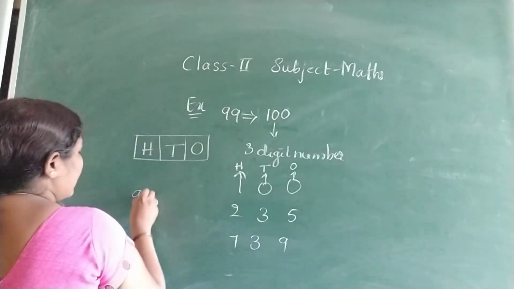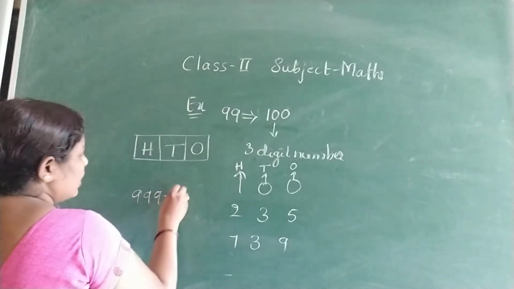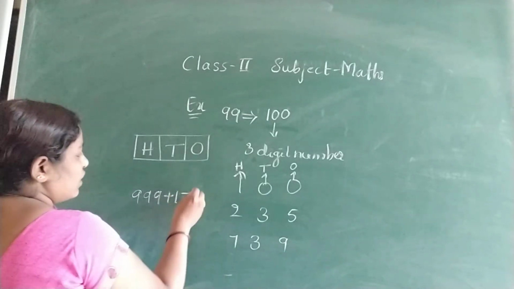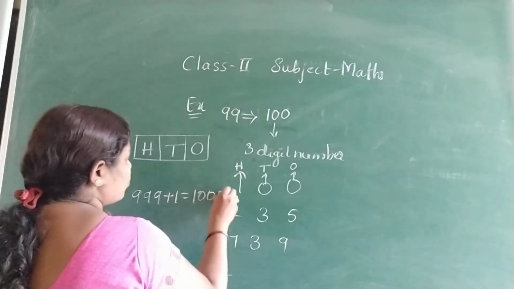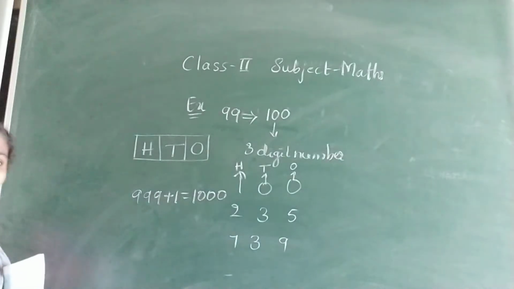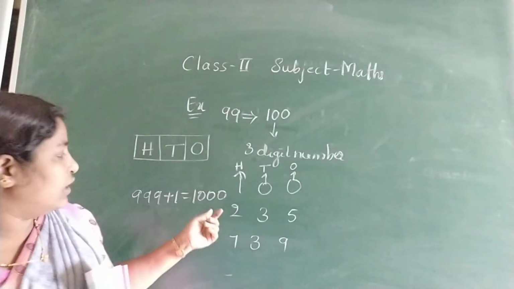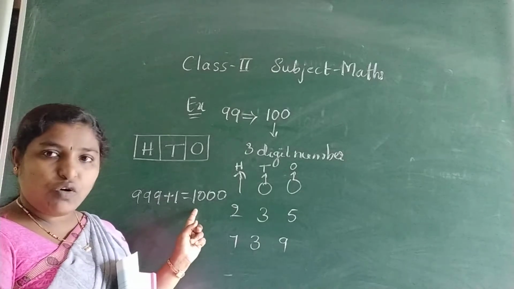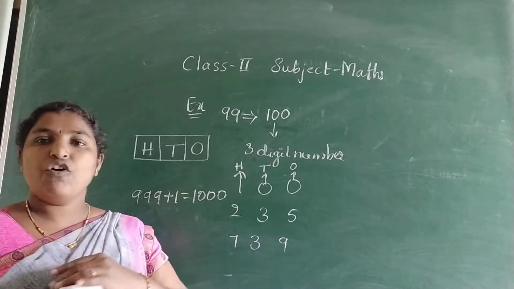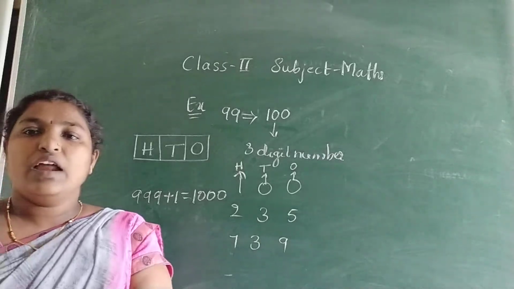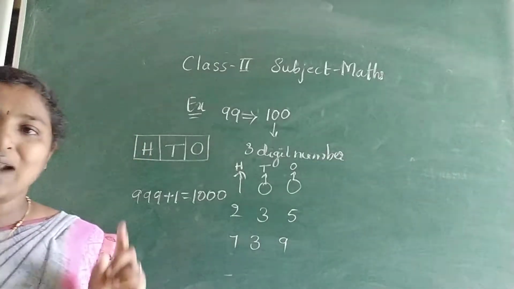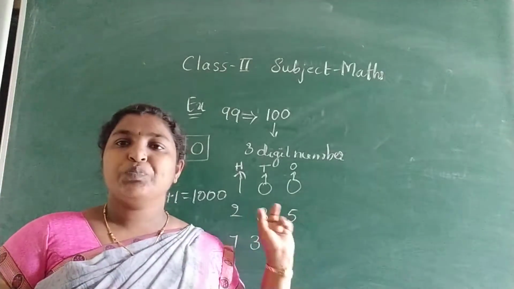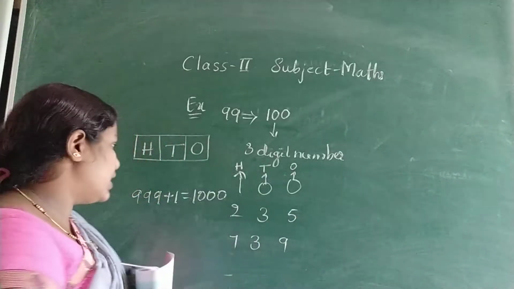Suppose for 999, if we do plus 1, we will get 1000. So 1000, how many digits? Just count it. 1, 2, 3, 4. 4 digits. So for 999, if we add 1, we will get a 4-digit number.